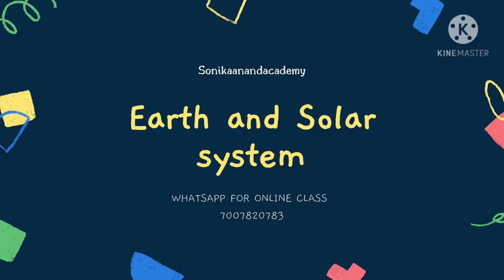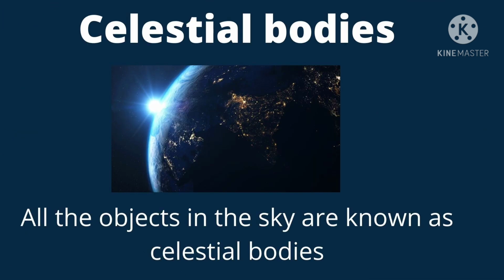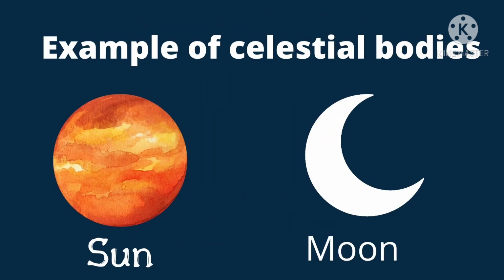Now we learn what is Earth and what is solar system and different points regarding that. There are a lot of objects in the sky which we see in the night. They are known as celestial bodies. So the definition of the celestial bodies is all the objects in the sky. What are the examples of celestial bodies? The sun and the moon which we see in the sky are examples of celestial bodies.